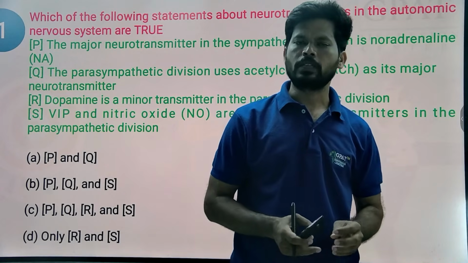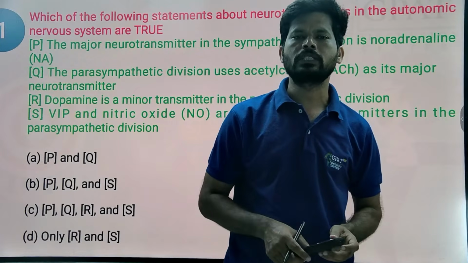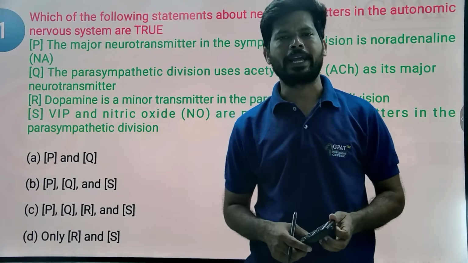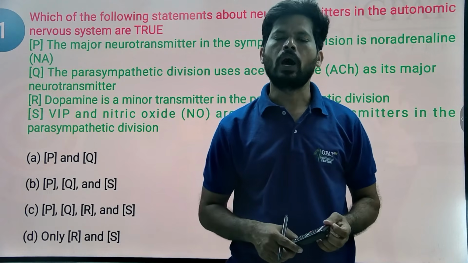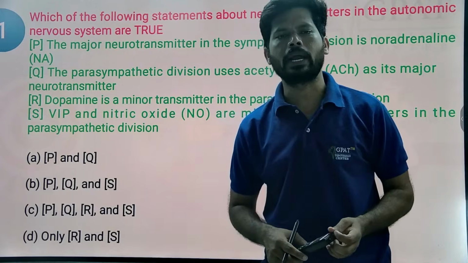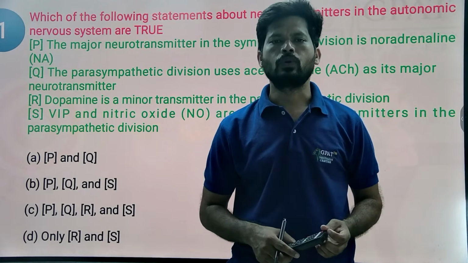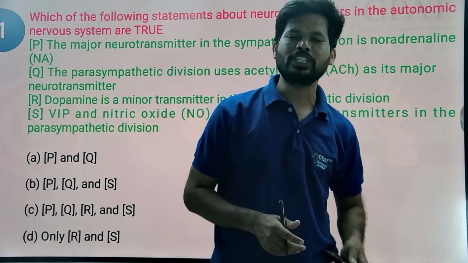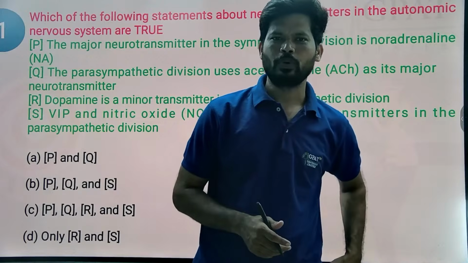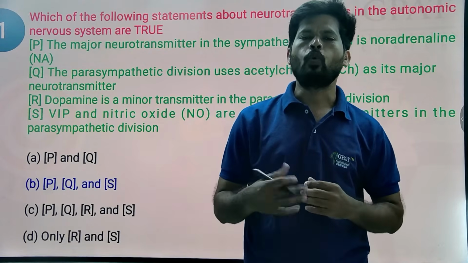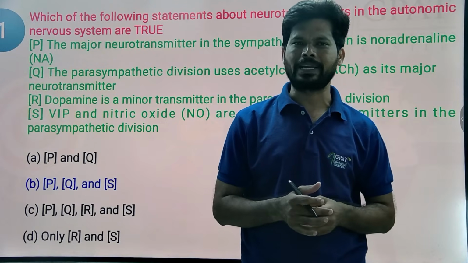This week we are going to discuss MCQs on autonomic nervous system along with their explanation. I hope you already attended the GDC weekly test on autonomic nervous system. You did well, and definitely this explanation will help you know in more detail why this answer is correct and why the remaining three options are incorrect.